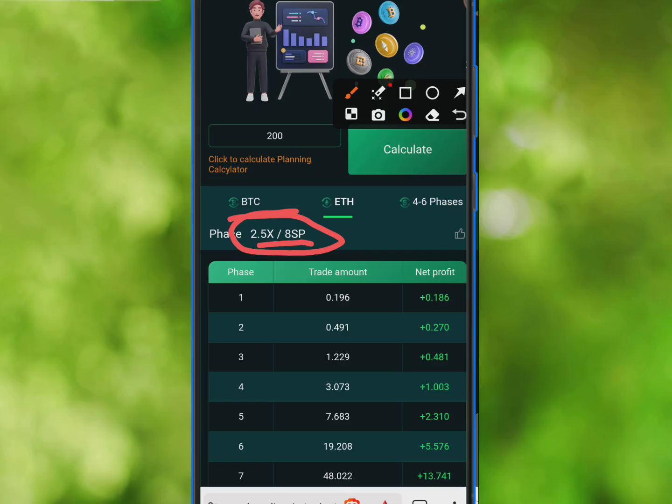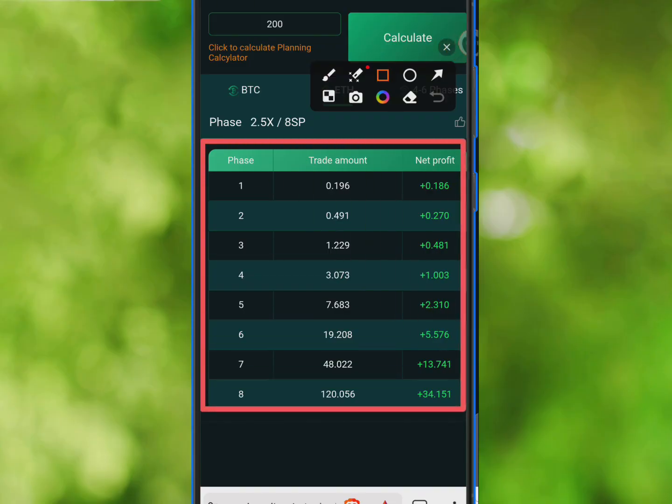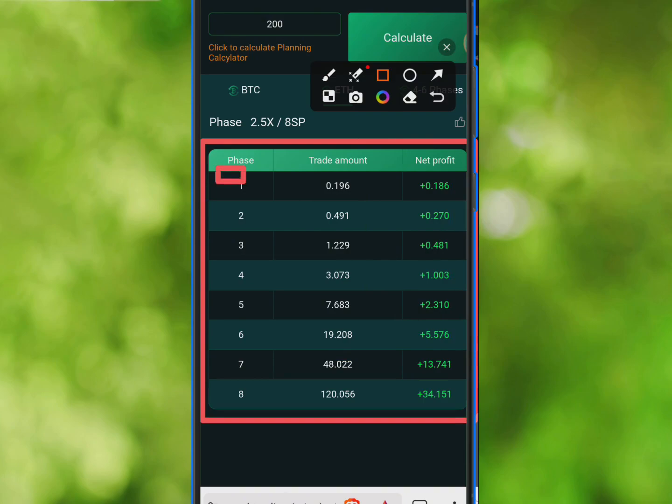It's very rare. Okay, now what you want to do is make sure you study this table. The table they gave to you, make sure you study it very well. Now this is going to be your first entry phase, your first entry amount. Second entry amount is this. The third entry amount is this. Fourth down to the 8th entry.